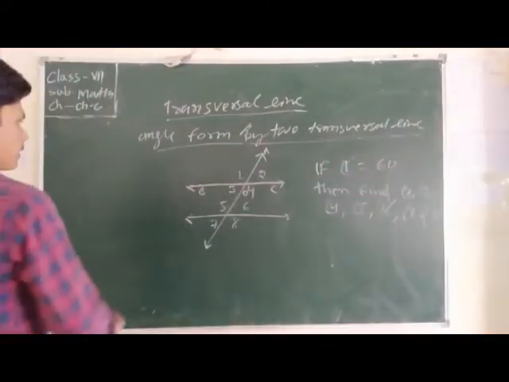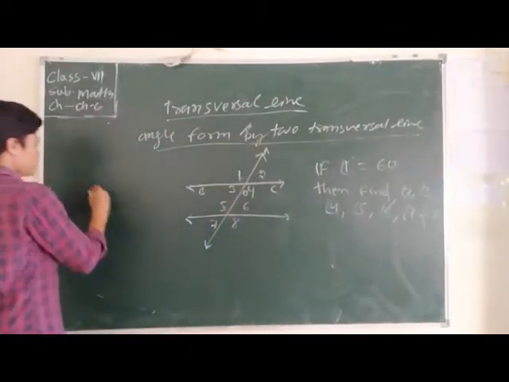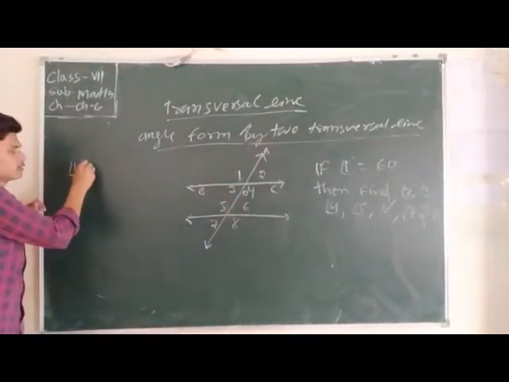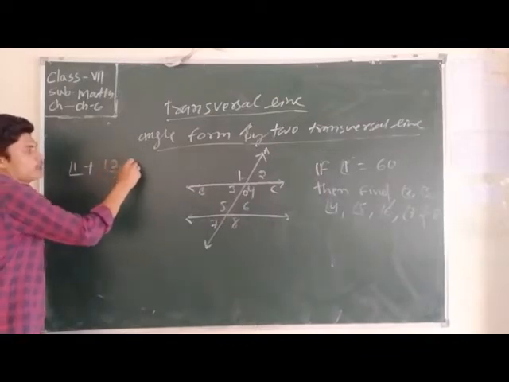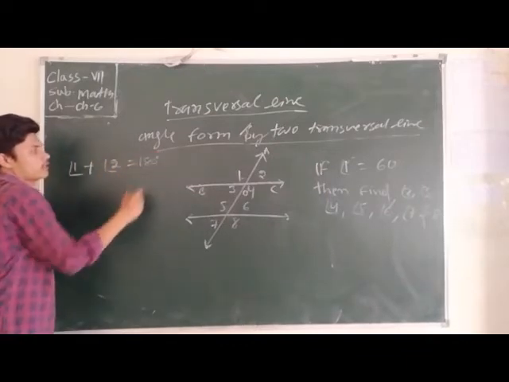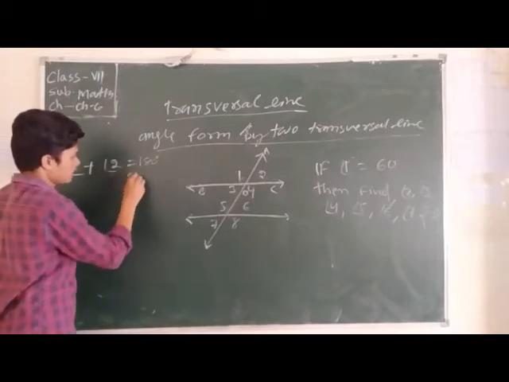Here angle 1 plus angle 2 equals 180 degrees because of a straight angle.